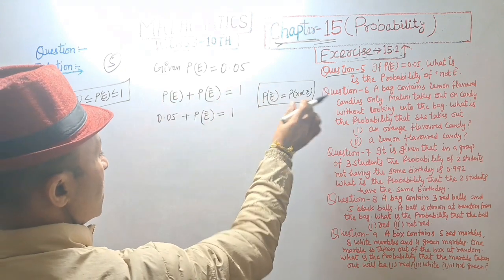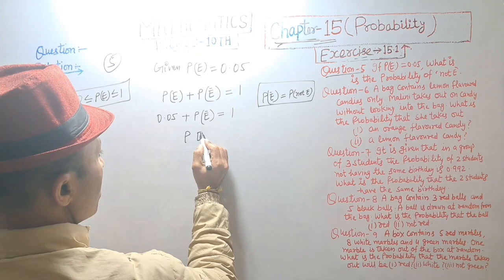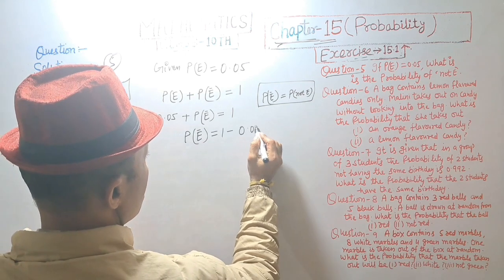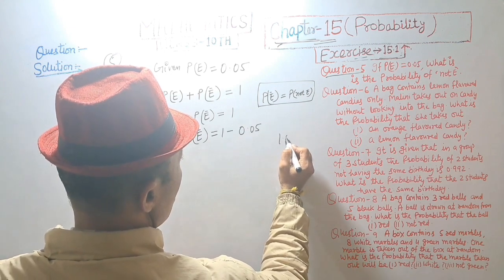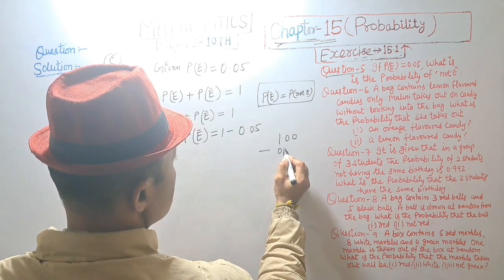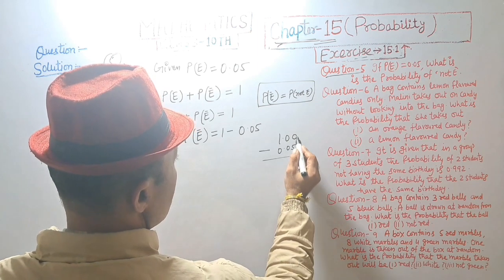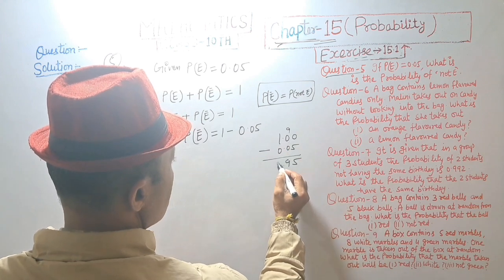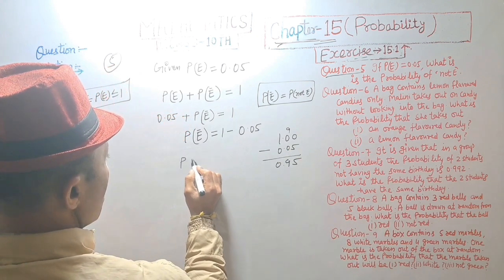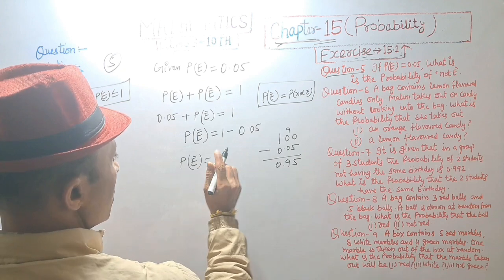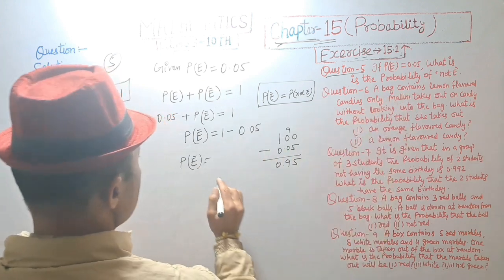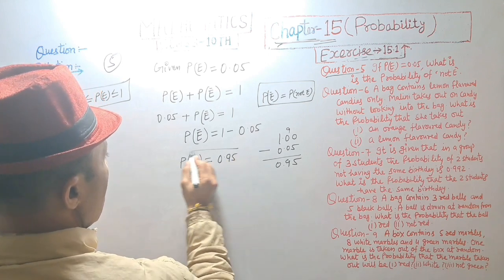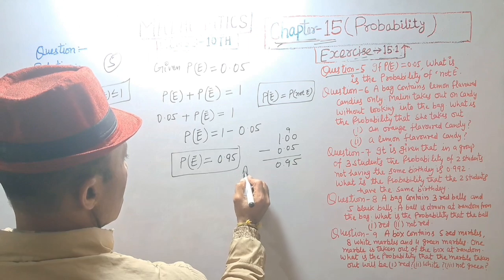0.05 shifting right side, we get probability of E dash is equal to 1 minus 0.05. 1.00 minus 0.05. 10 minus 5 is equal to 5 and 0. Probability of E dash, that is probability of not E, is equal to 0.95. Answer.